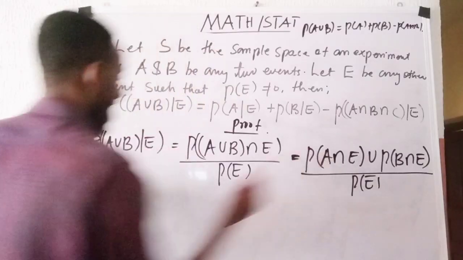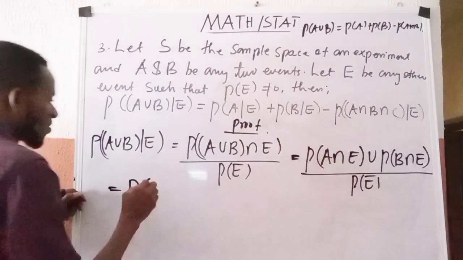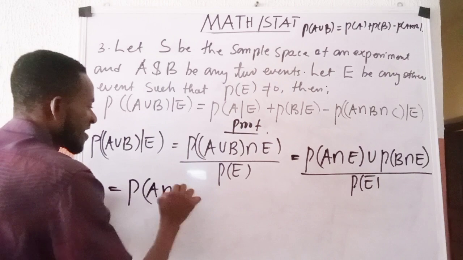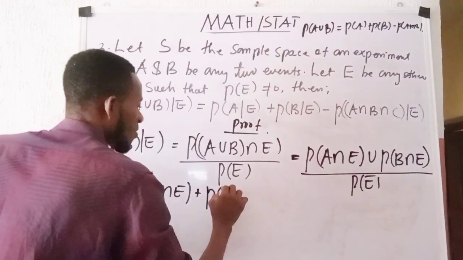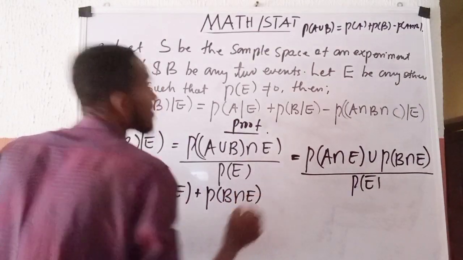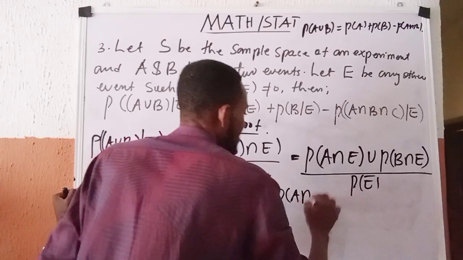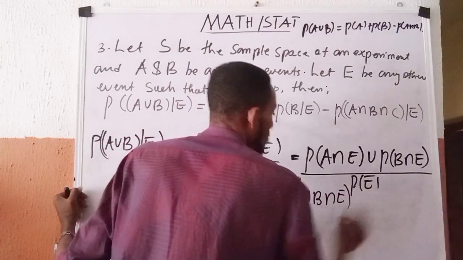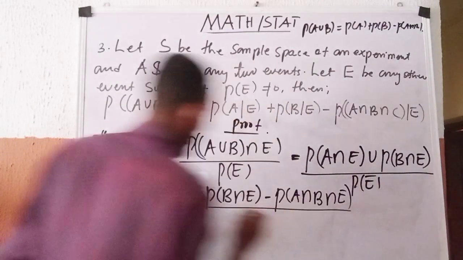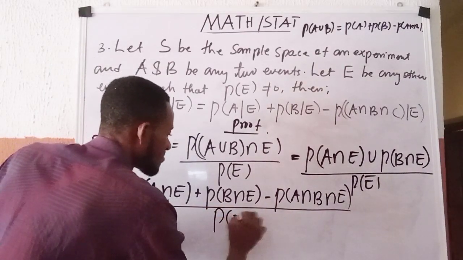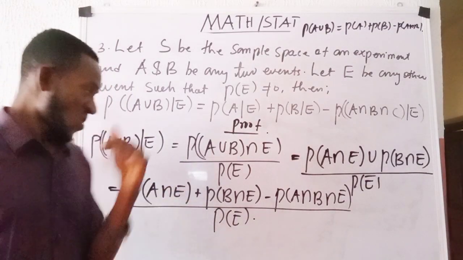Expressing it that way, this thing becomes P of A intersection E, the sign here is plus, P of B intersection E, the sign here is minus, P of A intersection B intersection E, because this time around we are talking about three sets. Then all over P of E.